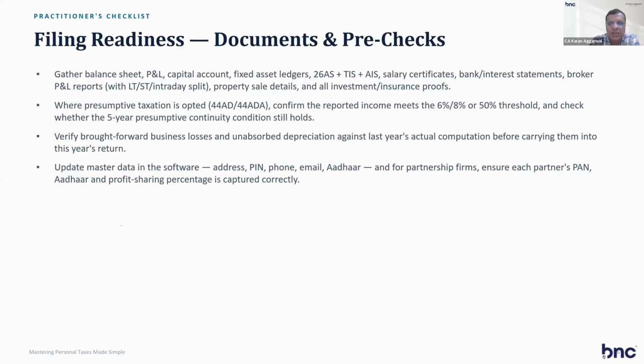In TIS and AIS, you get the information about the rental income, sale of property, sale of shares. So all this information is available. From that you can check what sort of income you have, and accordingly you can cross verify and then file your return according to it, because if it doesn't match then notice can come. So 26AS, TIS and AIS are very important for filing your return.